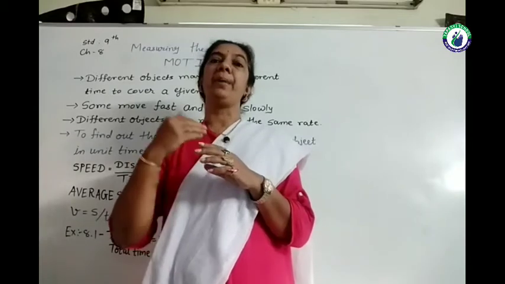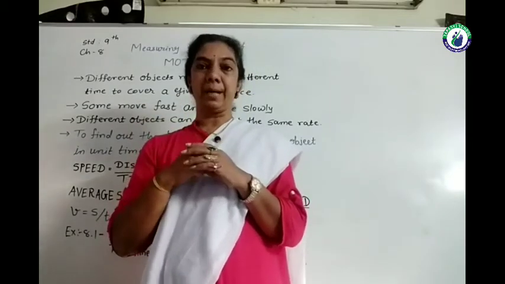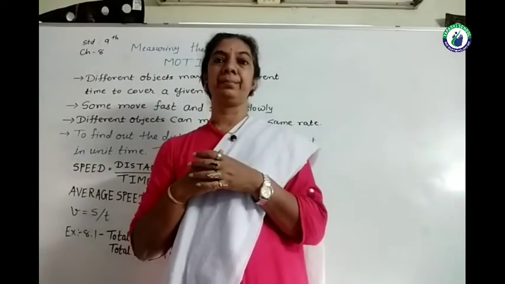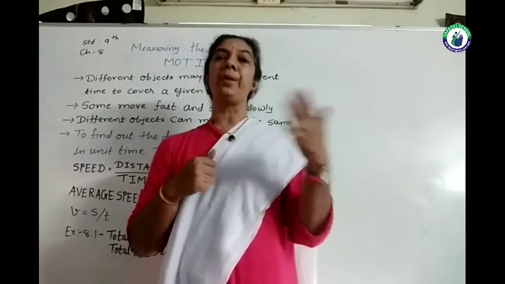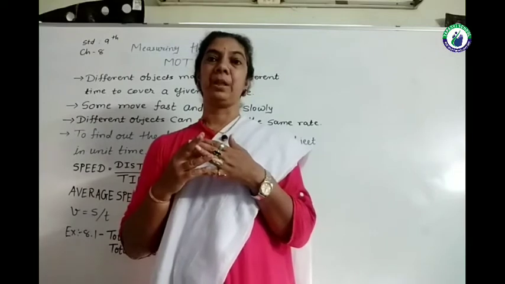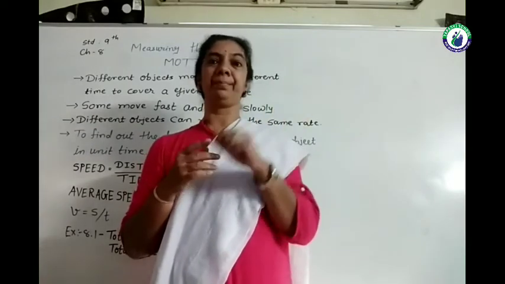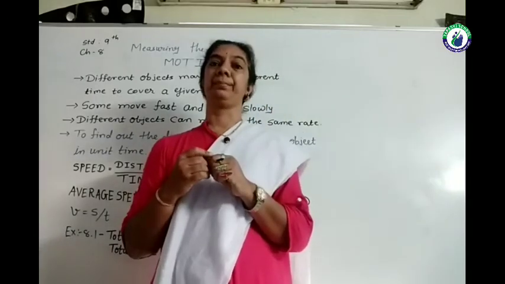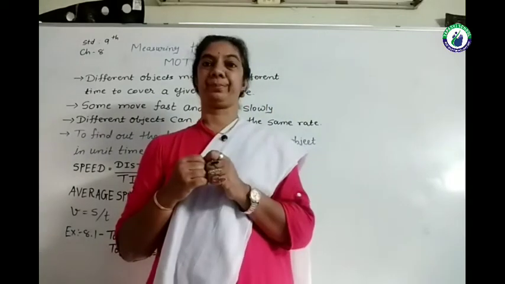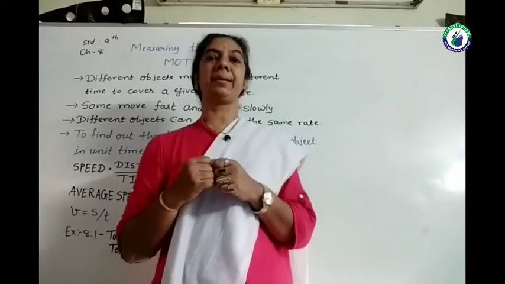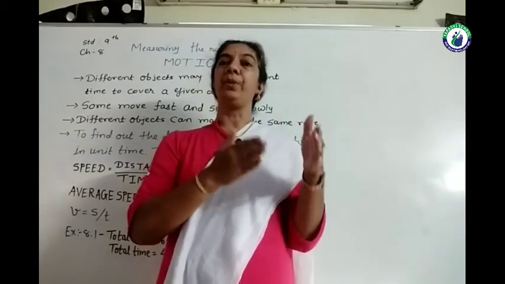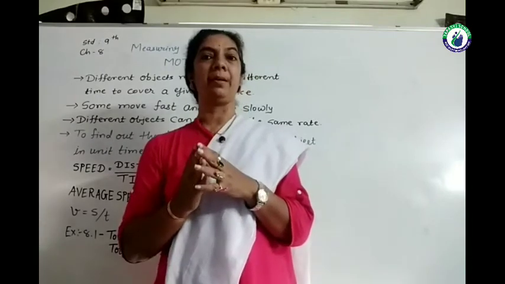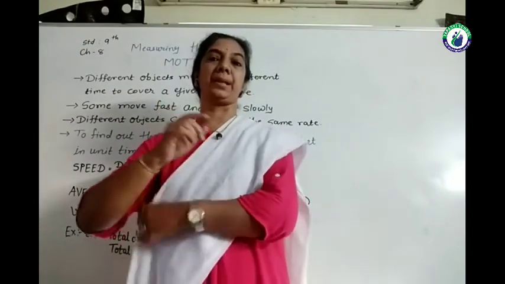But if I am going through the car, or by train, or by plane, will the time be the same though the distance remains the same? No. Your answer is correct, that different vehicles will take different time to travel the same given distance.